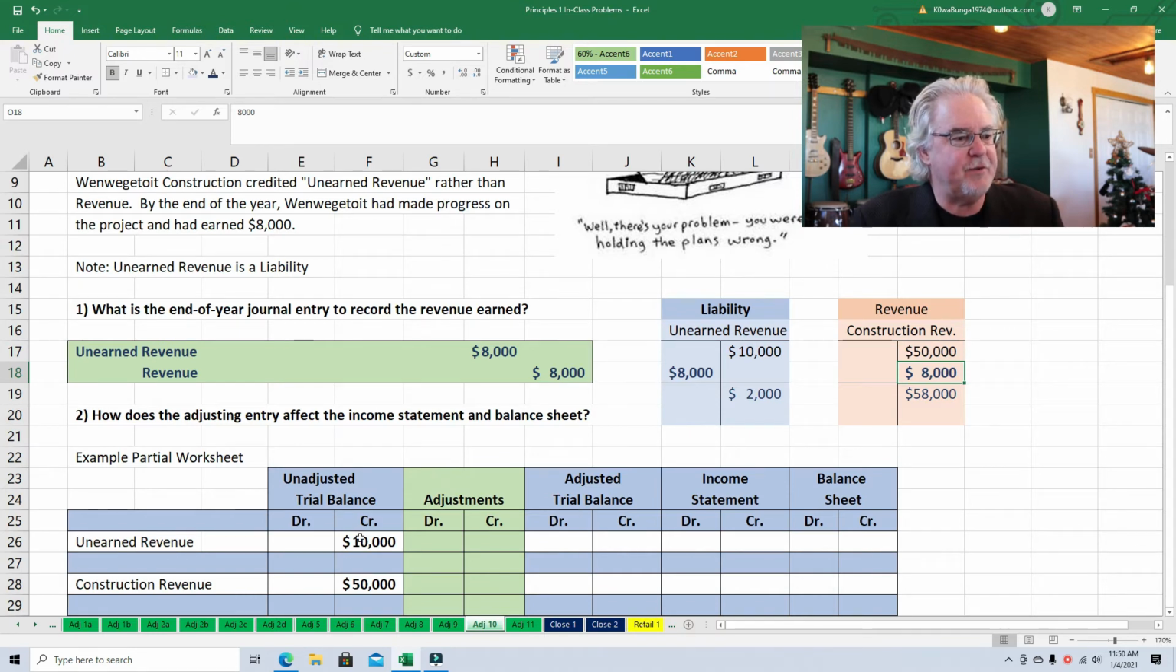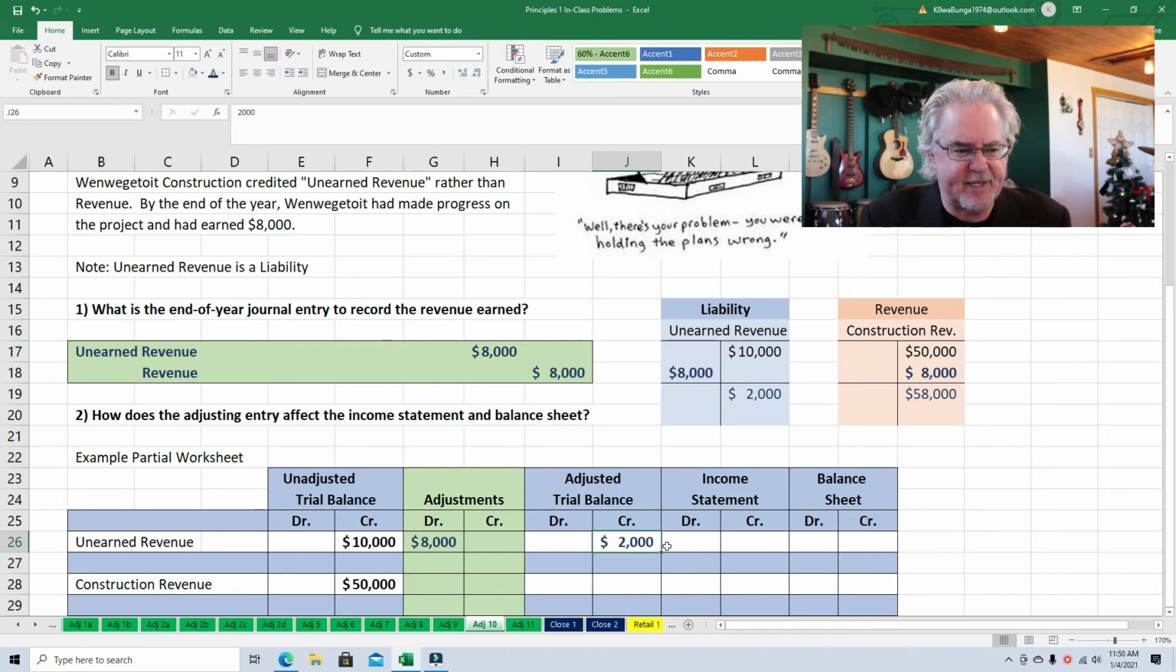We've got unearned revenue, a credit of $10,000, which comes from right there. And we've got construction revenue of $50,000, which comes from right here. So this adjusting entry, it's in this green box here, and I made this green too to show that the two relate. Unearned revenue is being debited for $8,000. There we go, $8,000. And a credit of 10 and a debit of 8, that means you still have a credit of 2. There you go.